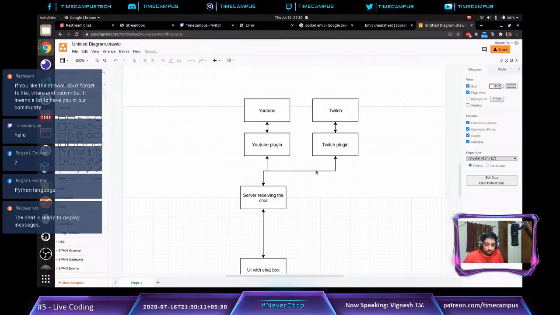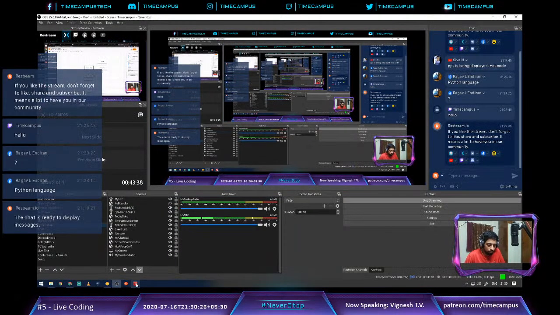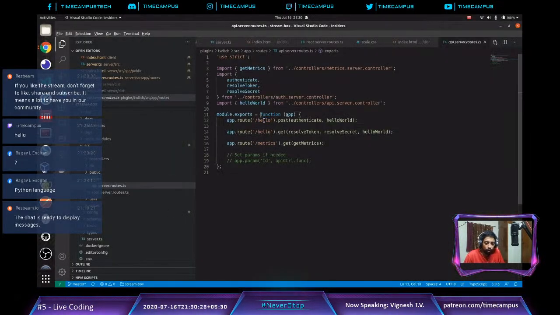So for this, we need an endpoint in the Twitch plugin, and as soon as the server receives any message, we can make an API call to the Twitch plugin, and the Twitch plugin can actually contact Twitch. So let's quickly make an API call. I am in the Twitch plugin right now. Whatever you are seeing right now is the Twitch plugin.